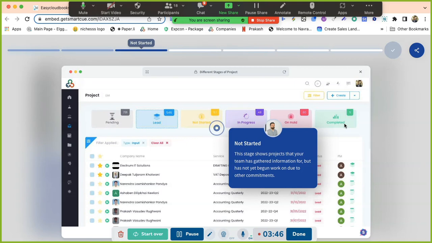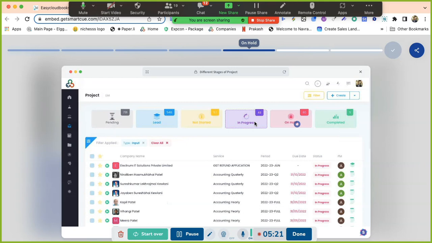Say for example, you were expecting 10 documents from the client, and the client has provided you 8 documents. And you want to proceed with the 8 documents. So you started working on it. You moved from not started to in progress. Now you have reached a level where you compulsorily need those 2 documents. You getting my point? Yes, sir. Okay. Now next, after on hold, there is completed.